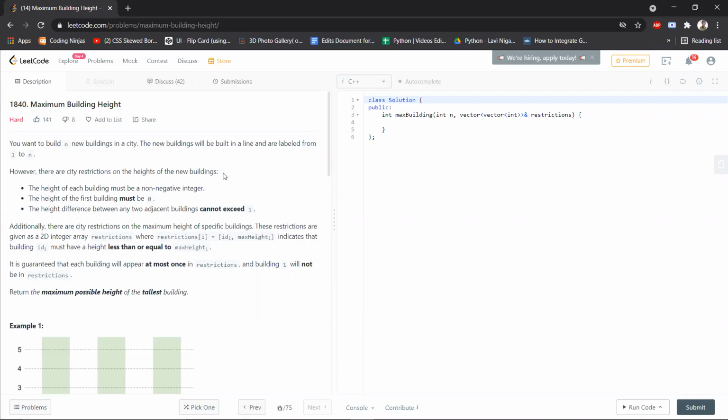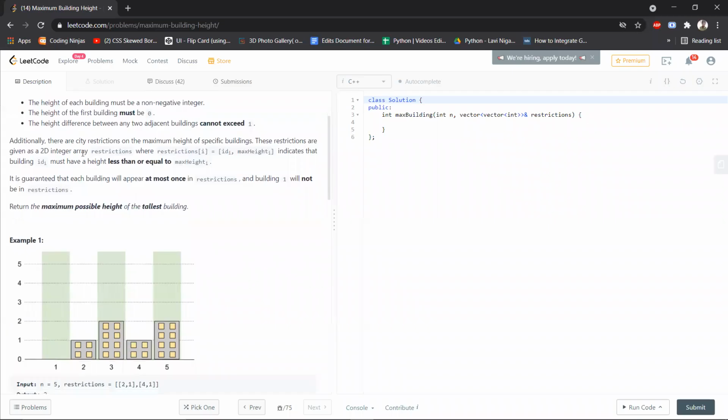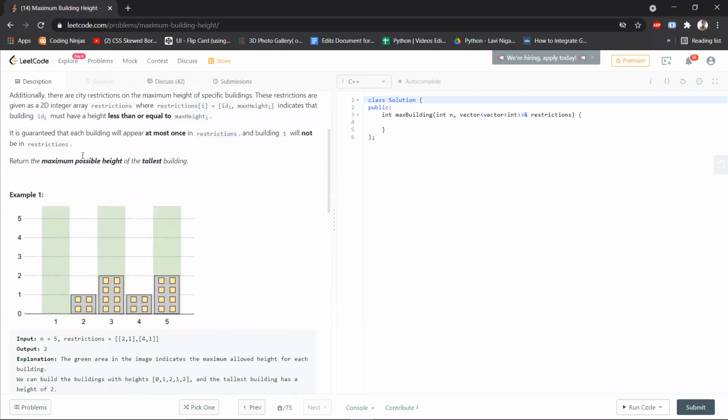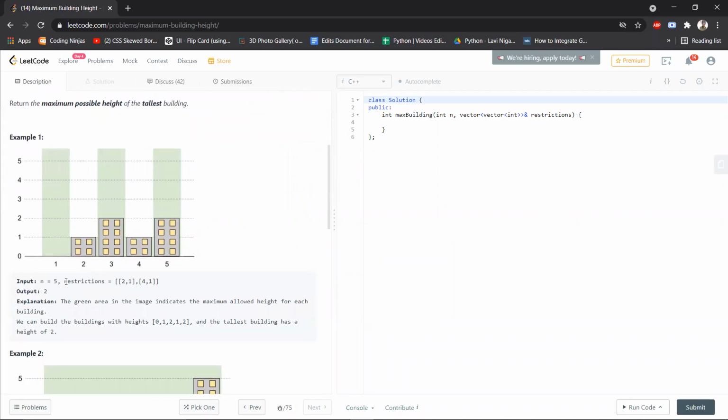In this hint video, we are going to discuss problem 4 of LeetCode contest 238, which is Maximum Building Height. In this problem, we are in a city and we want to construct n new buildings. We have some restrictions, and those restrictions are given to us in the form of an array. Considering this example, we have to build 5 buildings, and a restriction array has been given to us.